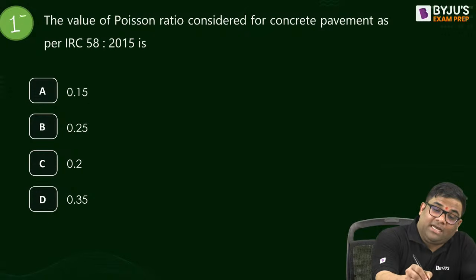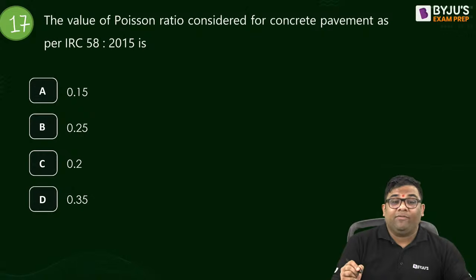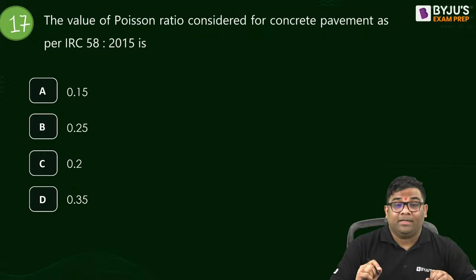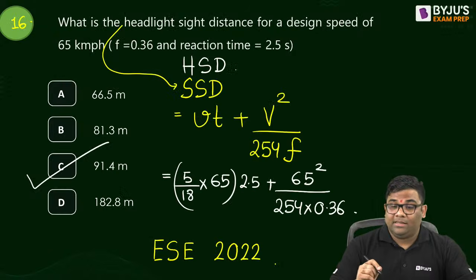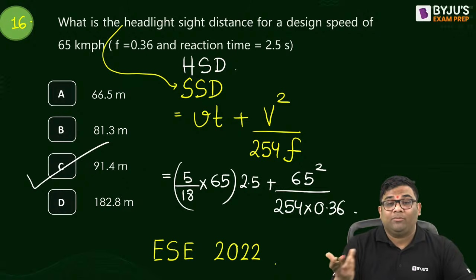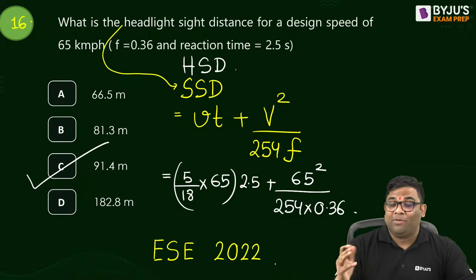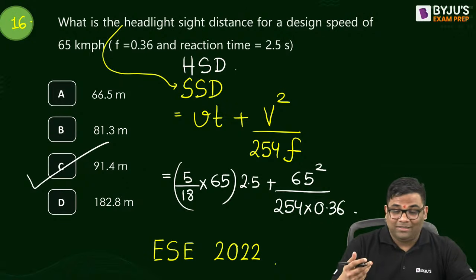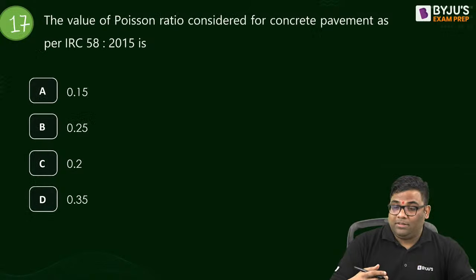Straightforward theory which they ask in the examination. The Poisson's ratio considered for concrete pavement. But nothing is mentioned, so we have to quote SSD only. And SSD we provide here is one time only. Okay, chalo. This question, yeah.